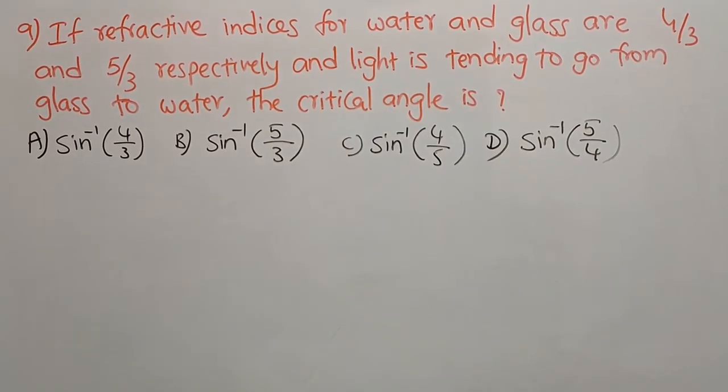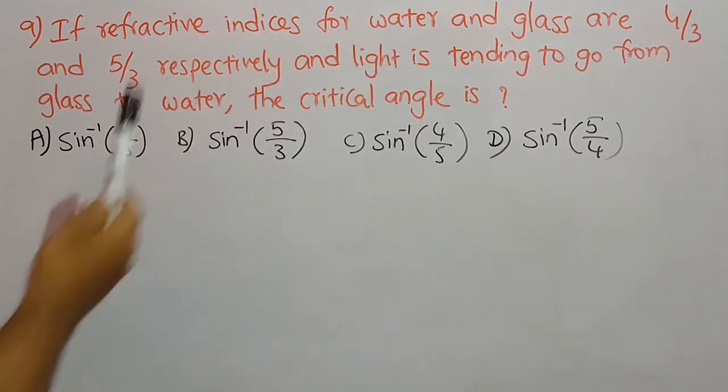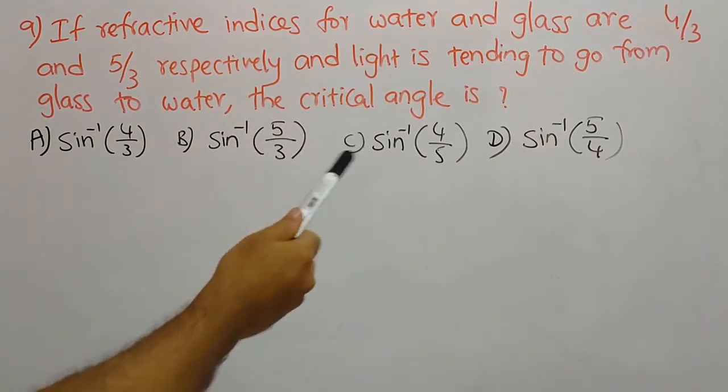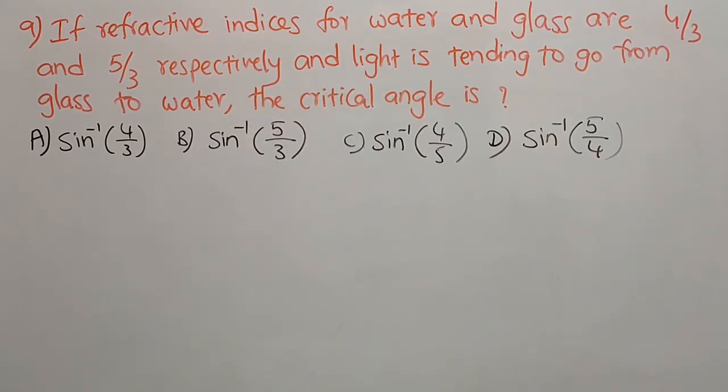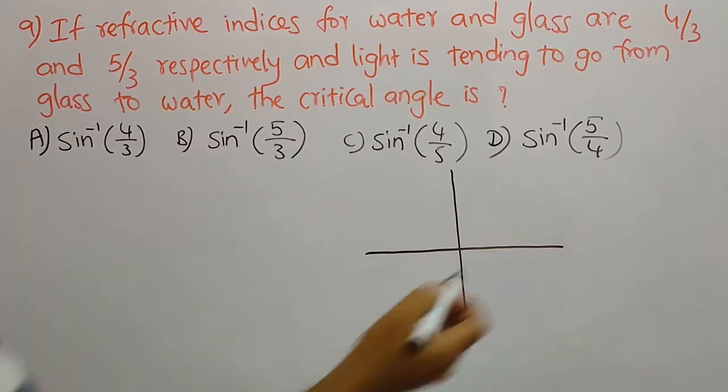Let us see another question. If refractive indices for water and glass are 4/3 and 5/3 respectively, and light is going from glass to water, the critical angle is. So 4 options are given. So how to find the critical angle for this problem? So what is given in the question, let us see once.